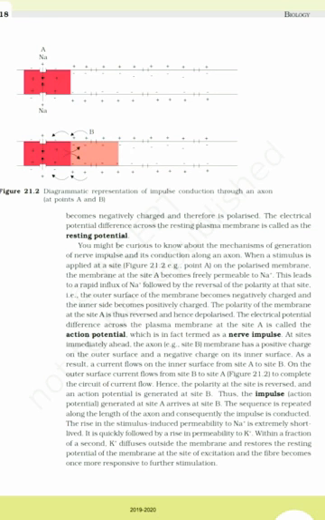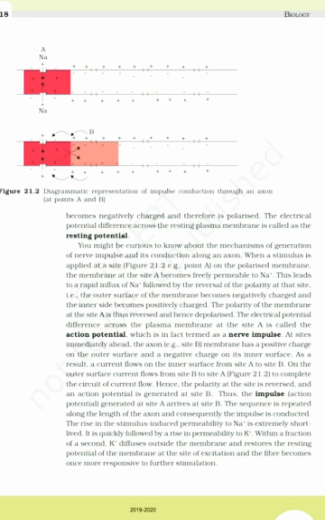Hence, the polarity at the site is reversed, and an action potential is generated at site B. Thus, the impulse, the action potential generated at site A, arrives at site B. The sequence is repeated along the length of the axon, and consequently the impulse is conducted.